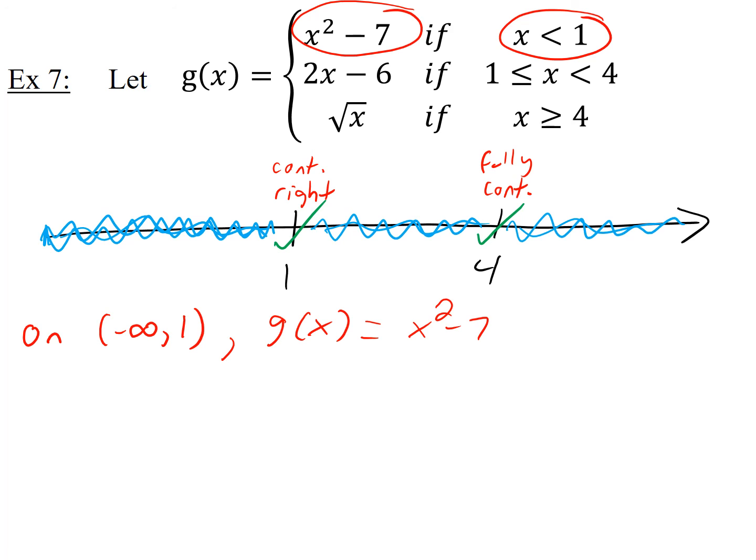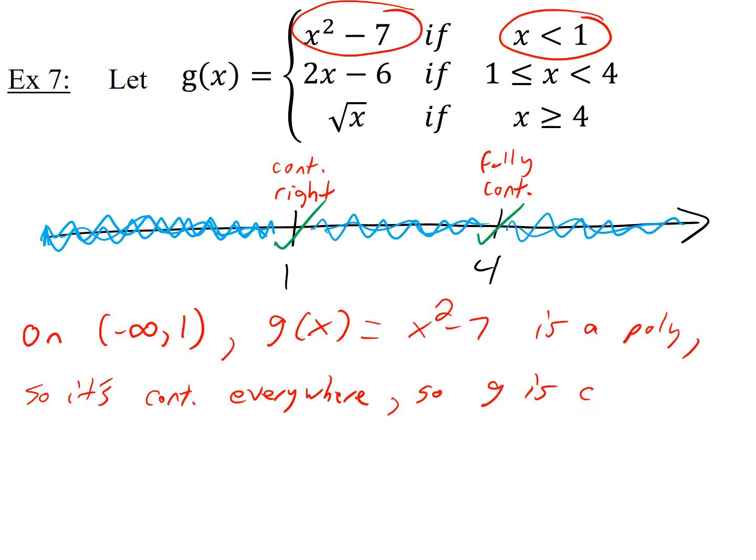So g, the function I'm trying to talk about, is a polynomial. And what do you know about polynomials? So it's continuous everywhere. Polynomials are continuous everywhere. But of course, g is only the polynomial from -infinity to 1, so I can only really talk about -infinity to 1. So g is continuous on -infinity to 1. And maybe I should write fully continuous here. It's fully continuous. Okay, so now I just figured out what's happening at all these numbers. It's fully continuous at all those numbers.